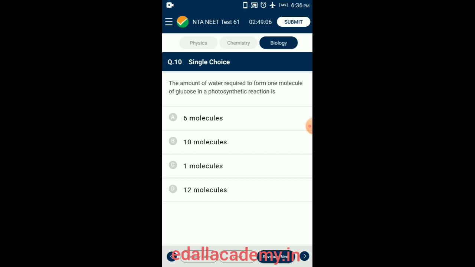Question number 10. The amount of water required to form 1 molecule of glucose in a photosynthetic reaction is. While you are seeing the diagrammatic representation, you can understand the given reaction. A summary of photosynthesis: it requires 6 carbon dioxide molecules and 12 H2O molecules in the presence of light energy, and gives C6H12O6 and 6 O2 molecules and 6 H2O molecules. 12 molecules of water are required to form 1 molecule of glucose during photosynthesis. So the answer for this question is option D, 12 molecules.